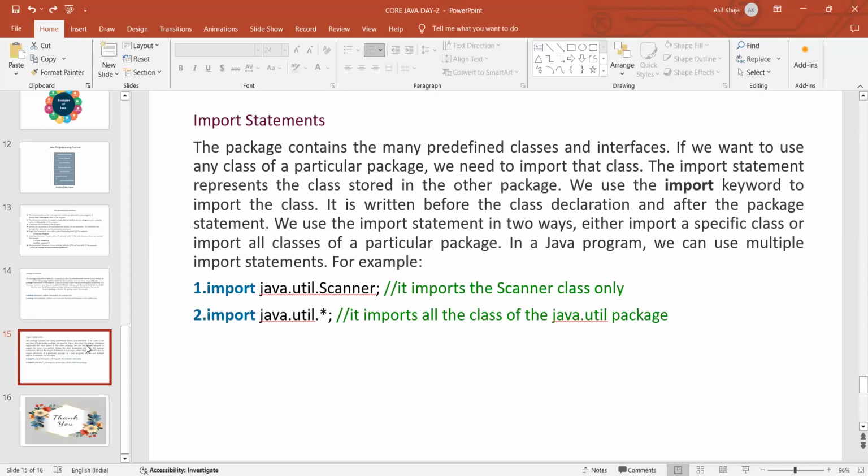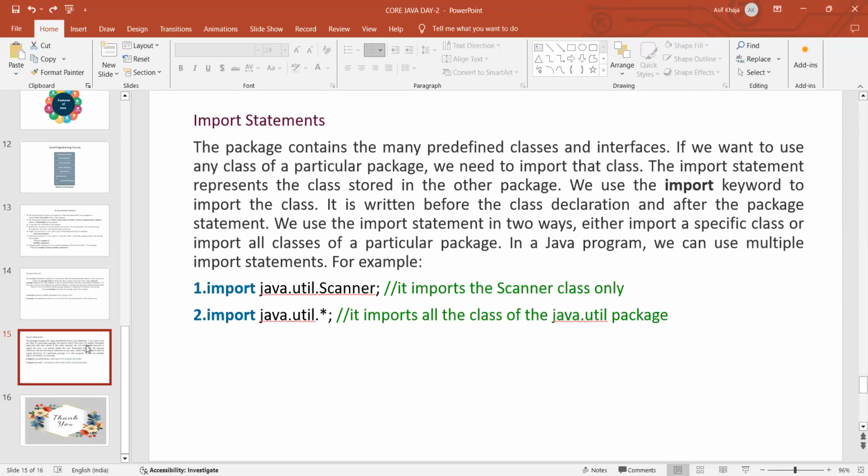What does it mean? Method overloading means we can have the same method name with a different number of arguments or different types of arguments. Those methods should be in the same class. That is called method overloading.